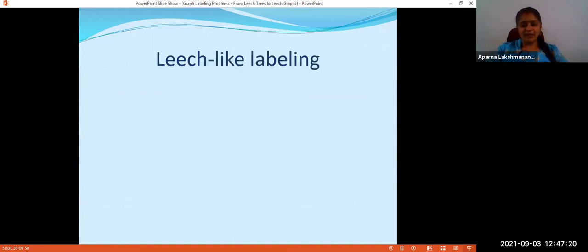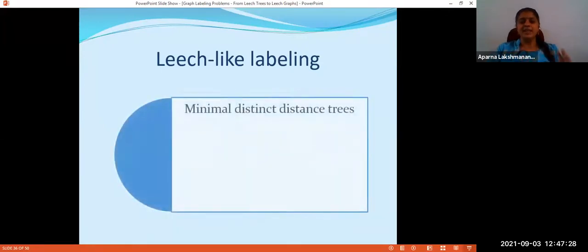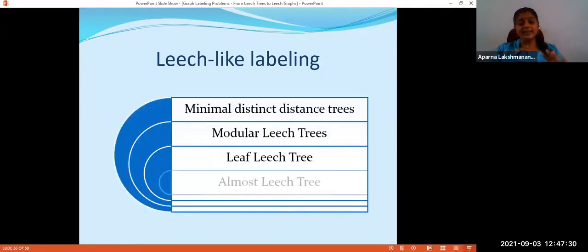Now, let me quickly move through leech-like labelings. I'm almost running out of time. I won't go into the details. I will just quickly present the concepts. There are 4 leech-related labelings: minimal distinct distance trees, modular leech trees, leaf leech trees and almost leech trees.